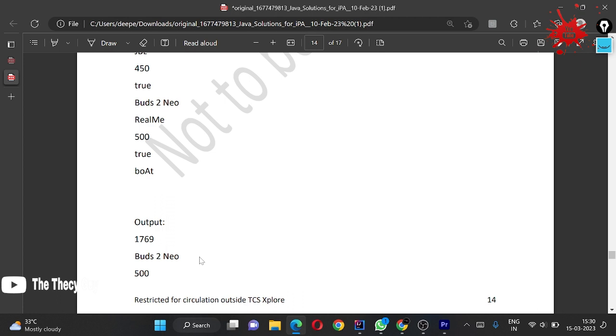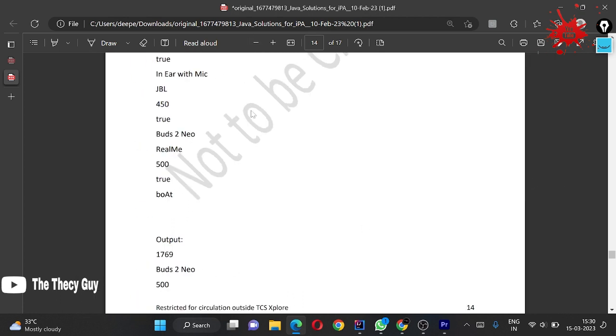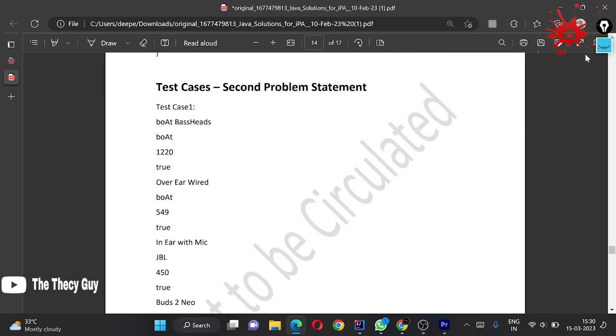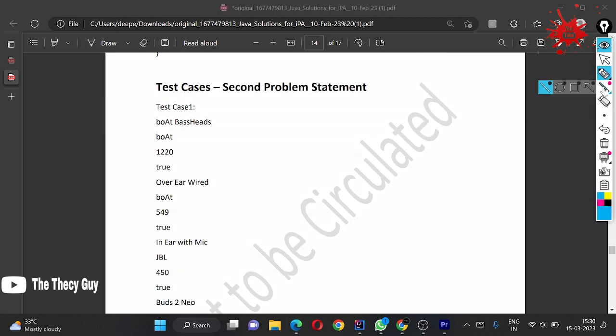So I think in this question, let's not forget, we are just going to underline the price. So we have found true and 1220. Here also it's true and the price is 549. And in the JBL case also the price is 450.